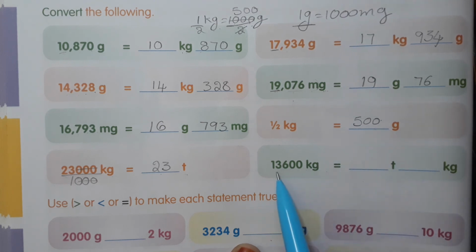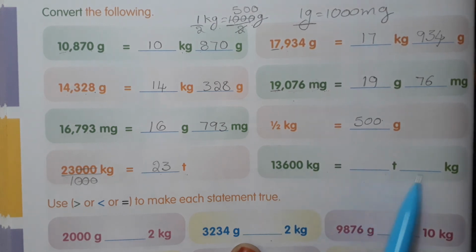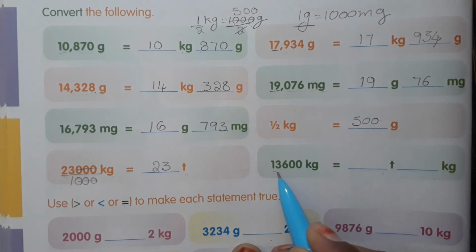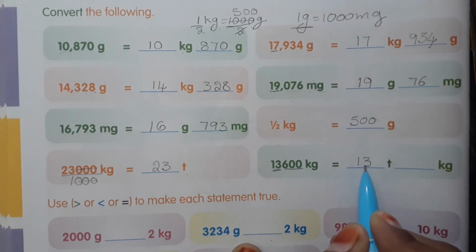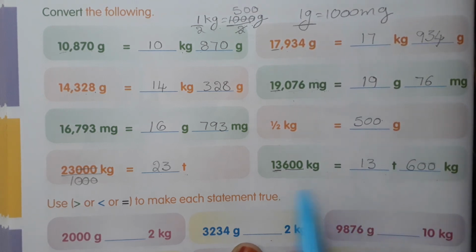Next. 13,600 kg. Convert into tons and kgs. So if you divide with 1000. Here also no need to divide, children. The thousands and 10,000s places are tons and the remaining are kgs. So 13 ton 600 kgs. Okay.